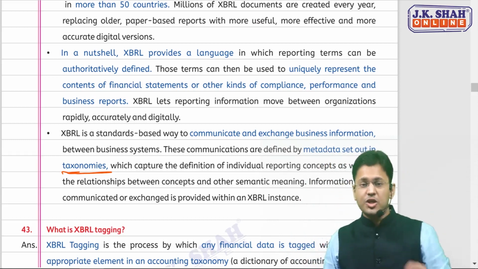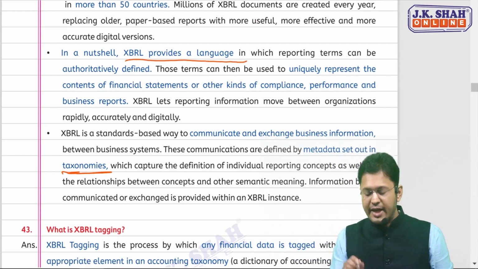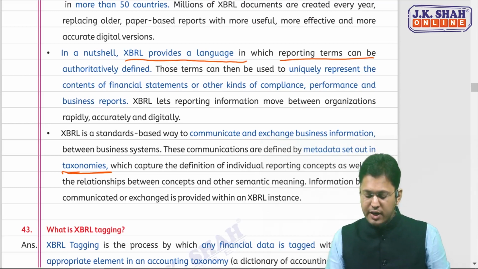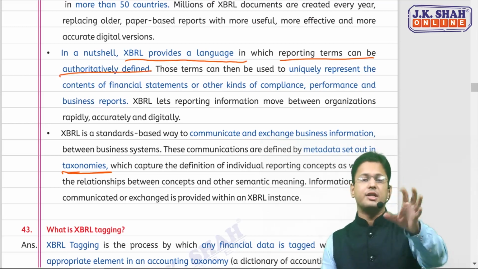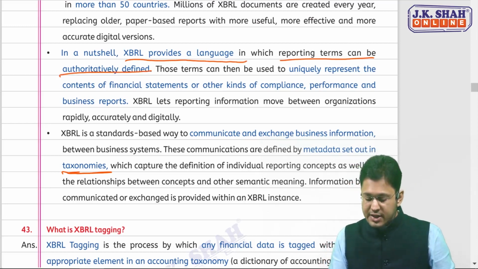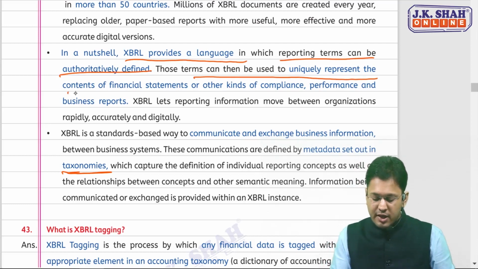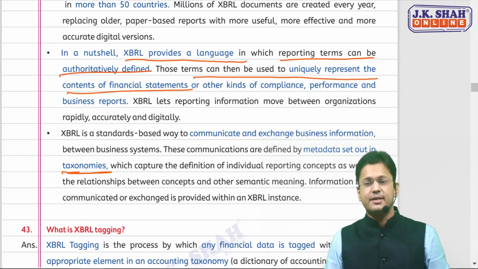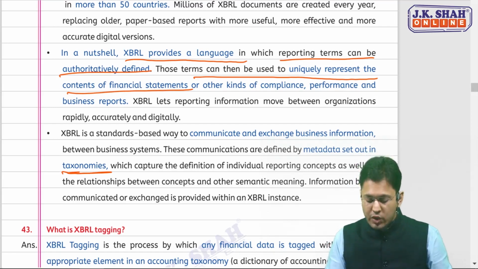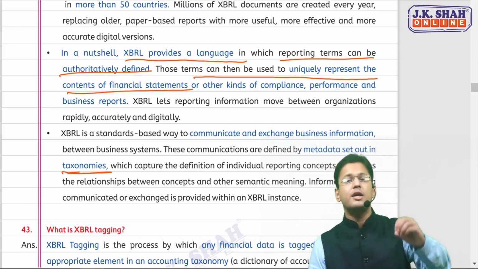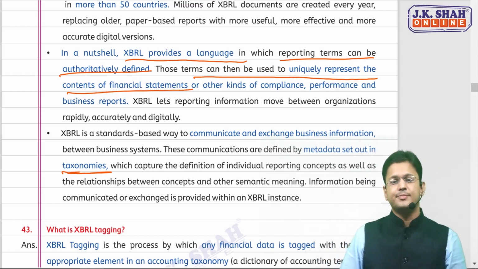So in a nutshell, XBRL is a language in which reporting terms are defined authoritatively. These terms can be used to represent the content of your financial statement, so that information can move between organizations accurately, rapidly, and digitally.